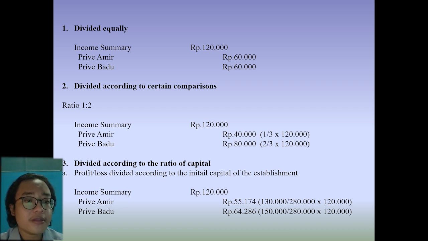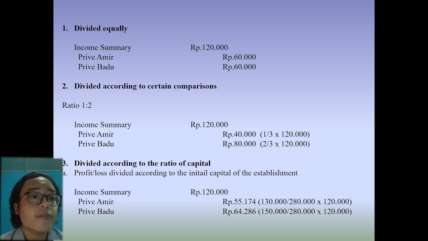Third, divide it according to the ratio of capital. A. Profit or loss divided according to the initial capital of the establishment. So we can journal in debit income summary 120,000 rupees and in credit Prive Amir 55,714 rupees and Prive Badu 64,286 rupees. So we get 130,000 and 150,000 from the instruction.